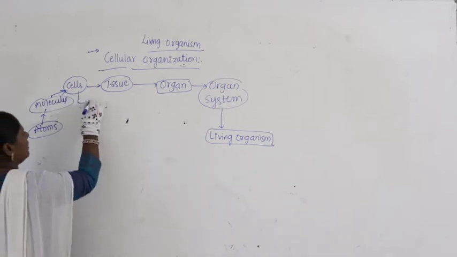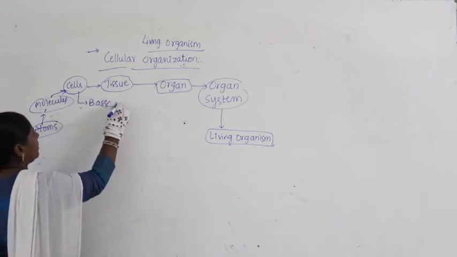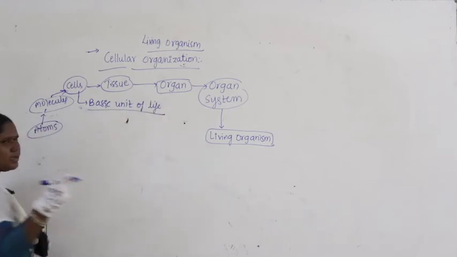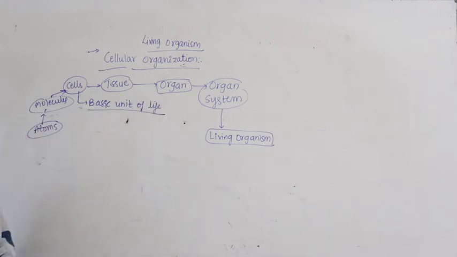So you all know it very well. The cell is considered as the basic unit of life. If a cell is there, it is a living cell. If a living cell is there, that is called a living organism.